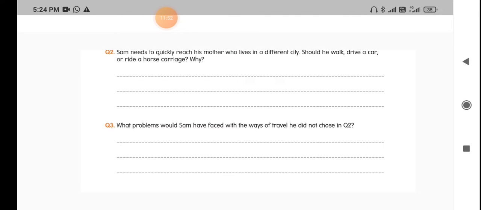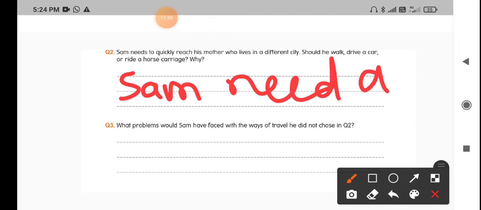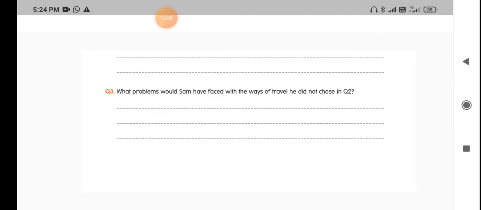You have to start the answer like that: Sam needs a car because he can travel very quickly by using a car.